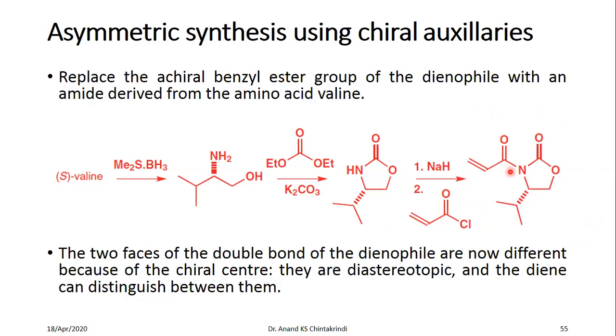Now, the two faces of this double bond are not equivalent. Because of the chiral center, the diene can now distinguish between the upper face and the lower face of the dienophile.